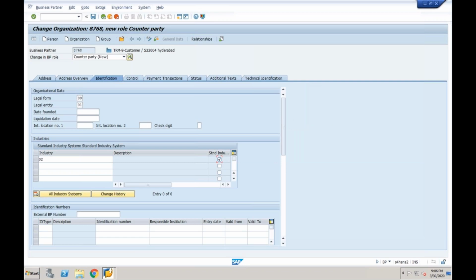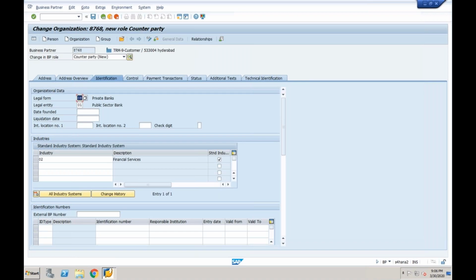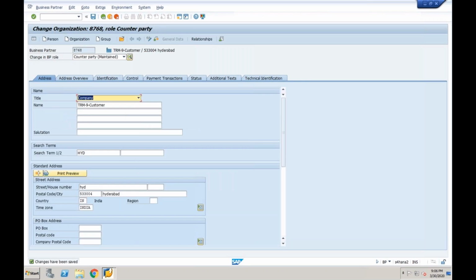Then go, save this first. First of all, save this. So 09 is not maintained, so let's take another one. 01. Take 01, anything. Save it. Even you can create that. So if I want to convert the customer into counterparty, this is the procedure.